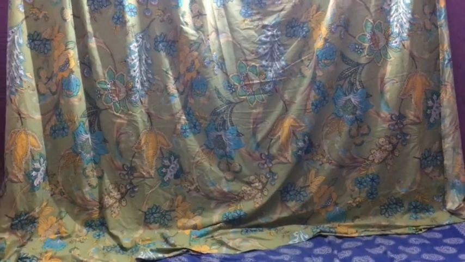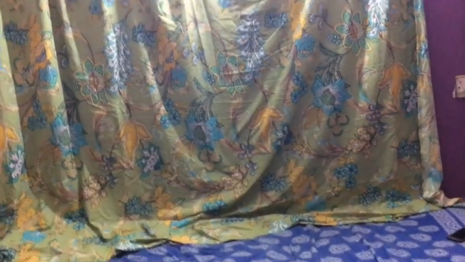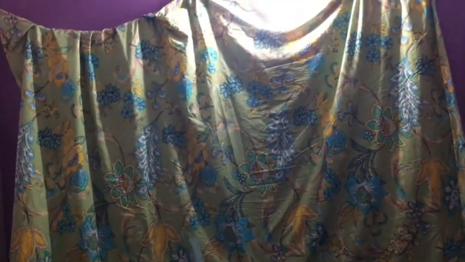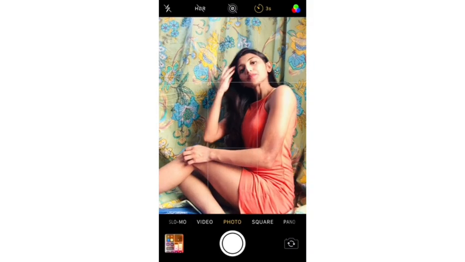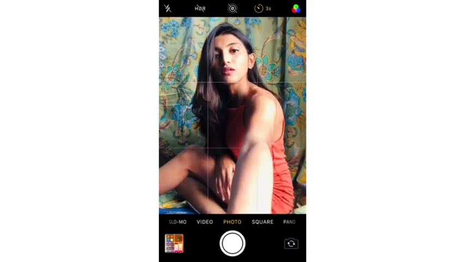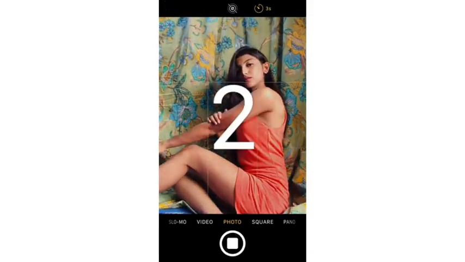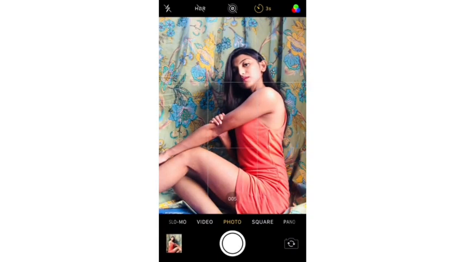So this is the set for today guys, and I have just taken a random bedsheet and made it a background, tried to make a background, and the photo shoot will be done on my bed. So yeah, this is it. In this kind of pictures, make sure that your phone is at a proper angle so that the walls that are not covered with bedsheet are not coming in the frame, and also make sure to wear something comfortable so that you can stretch your hands and legs properly while clicking such pictures.